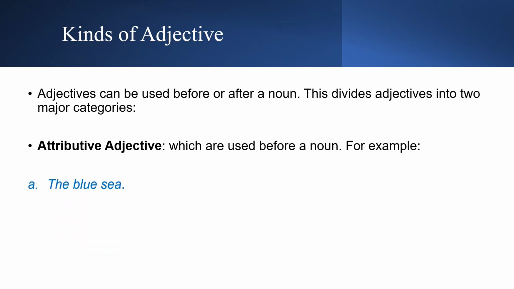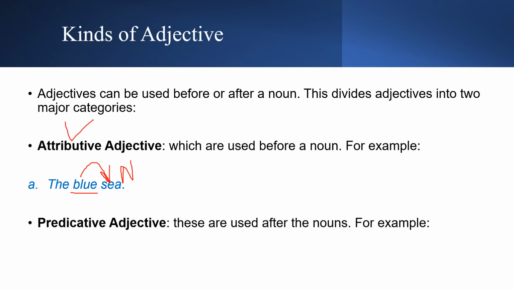For example, the blue sea. Here, if you look at the word blue, it describes sea, and sea is a noun. So blue comes before sea, and the word blue is not only an adjective, it is an attributive adjective. The other one is the predicative adjective. These are the ones which are used after nouns. For example, the sea is blue.